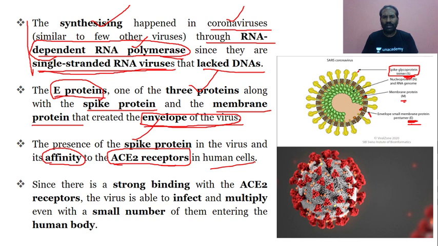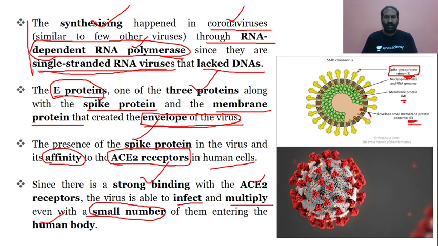The spike protein in the virus, that is the SARS coronavirus, is creating affinity to the human cells by which receptor, or which among the following receptors? That is the ACE2 receptor. Again, from the prelims point of view, please do understand it carefully. And since there is a strong binding with the ACE2 receptor of the human cell, the virus is able to infect and multiply even with a very small number of coronavirus entering into the human body.